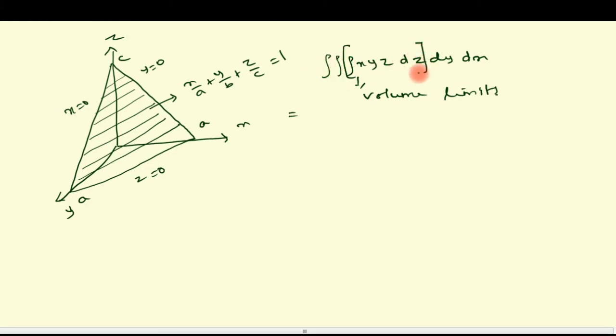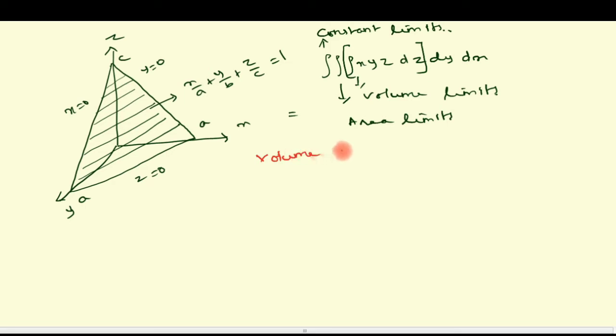Now triple integral over, so it comes to double integral. In double integral, inner integral is what? Area limits. And finally, the outer integral is constant limits. Now let us see the volume limits. Volume limits start from bottom.